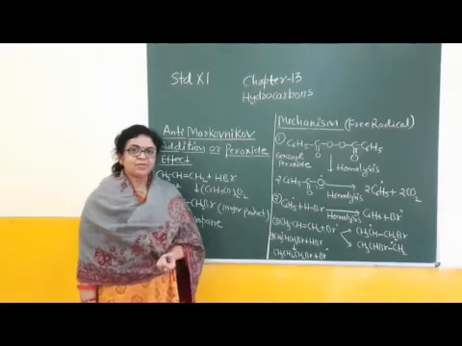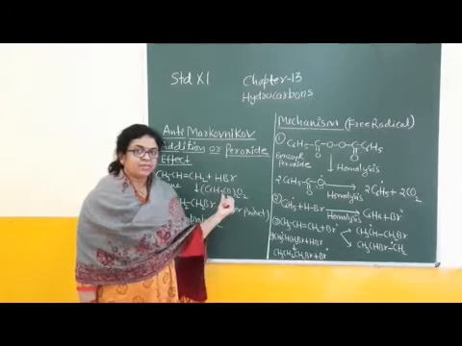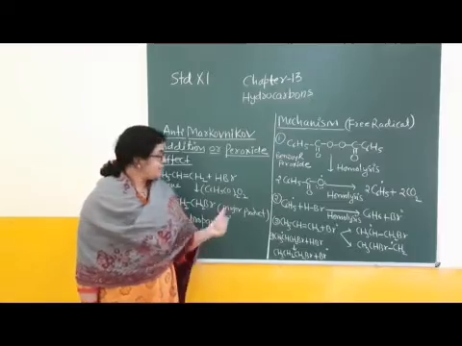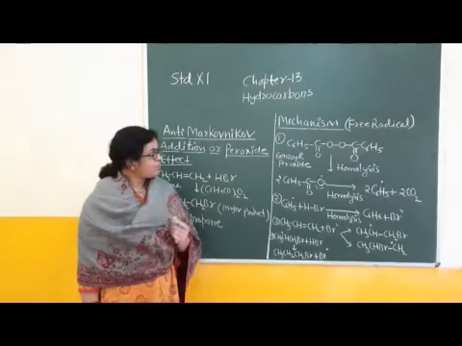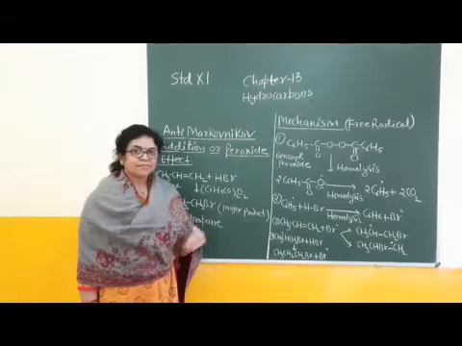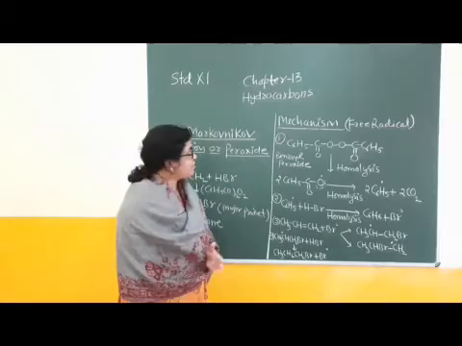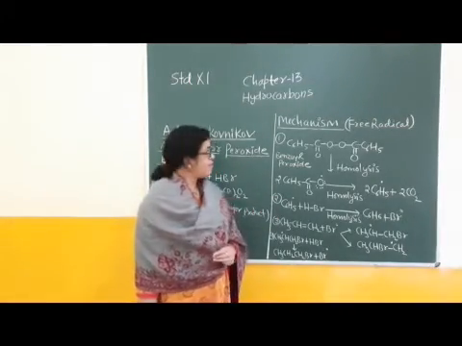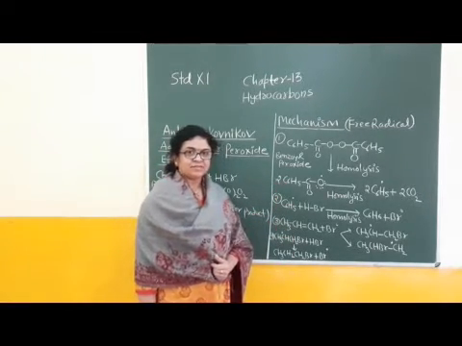Children, the anti-Markovnikov rule is also known as the peroxide effect or Kharasch effect. In this rule, the initiator is peroxide, benzoyl peroxide, right? And the free radical mechanism is based on the use of peroxide. This free radical based reaction completes in 3 steps. First is initiation, then propagation, and last is termination.